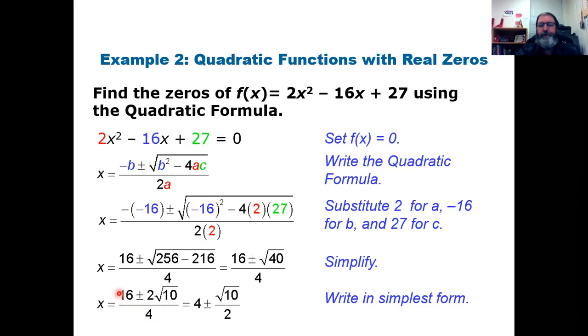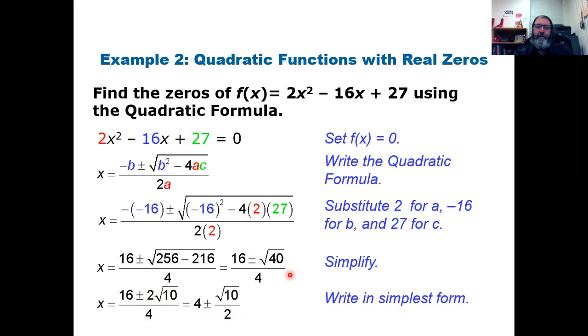So these are just two fractions. Well, 16 divided by 4, of course, is 4. And 2 goes into 4 2 times. 2 over 4 is 1/2. And so we see that I'm able to simplify it down to 4 plus or minus the square root of 10 over 2. So we always want to put things in the simplest form.